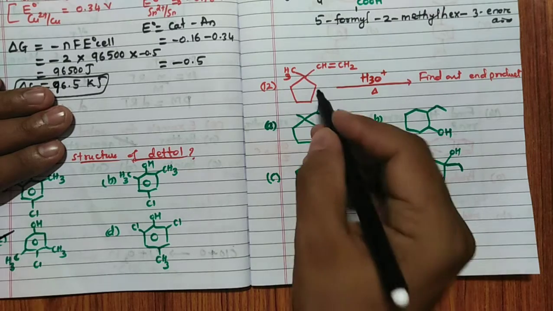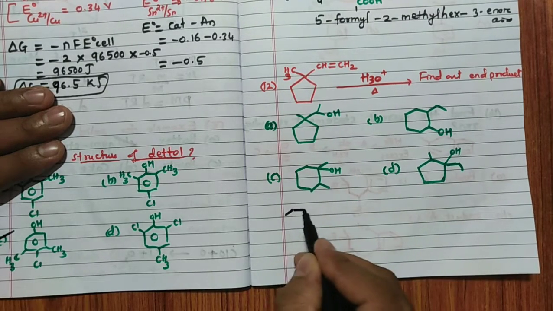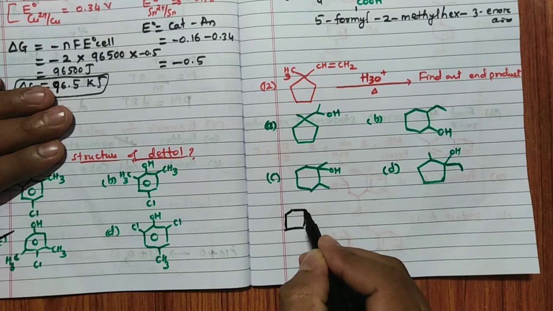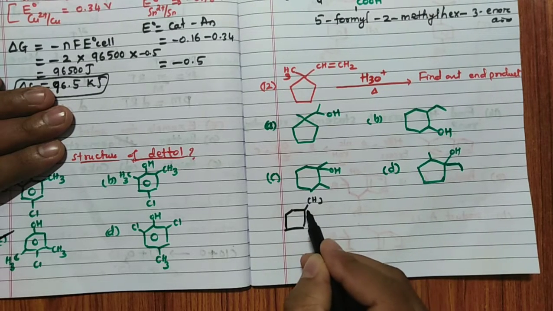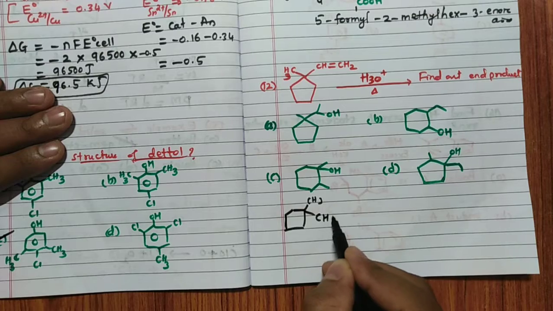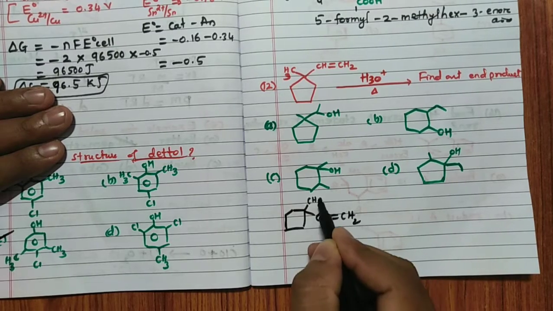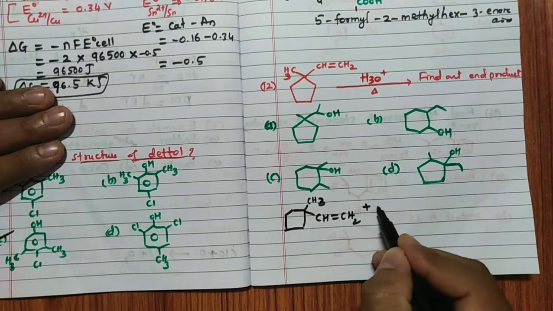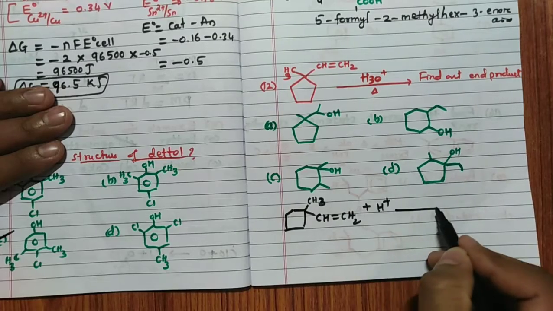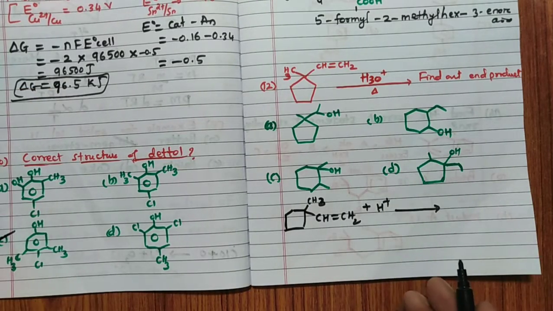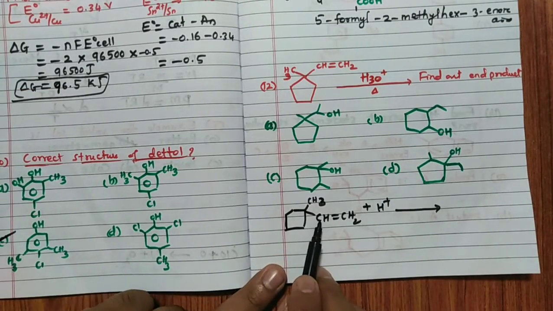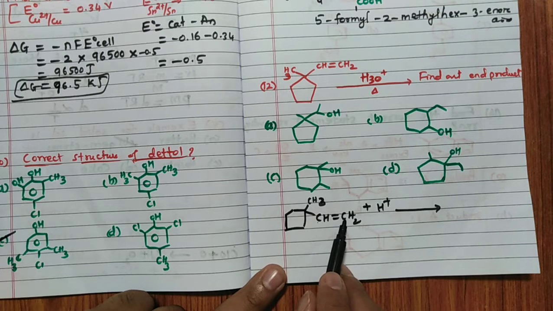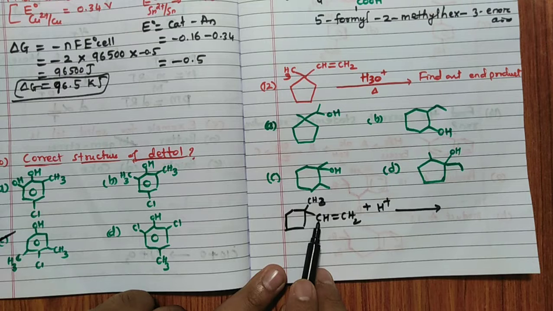Now we will see. This particular structure I will write once again like this. So CH3 and CH=CH2, plus H+. Remember, when it is H3O+, it is hydrolysis. H+ attacks on this particular carbon or this particular carbon. Out of these, the secondary carbocation is going to form, this one.